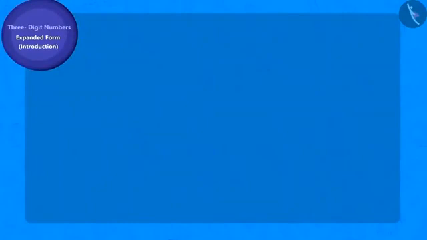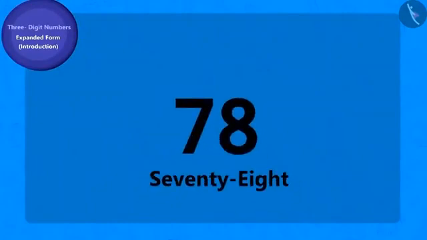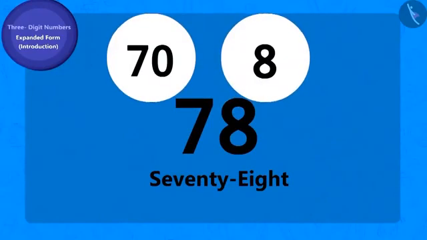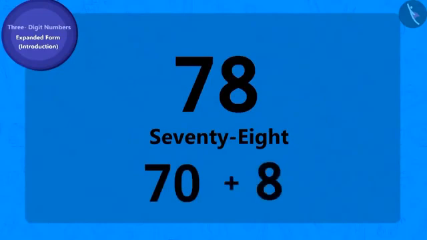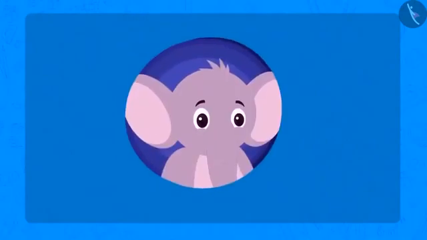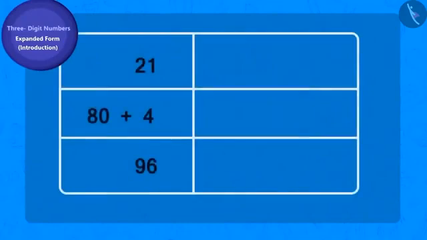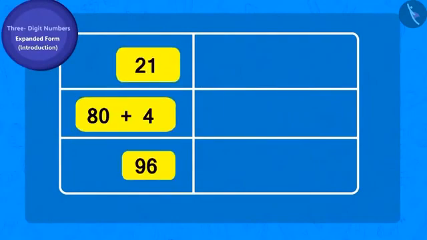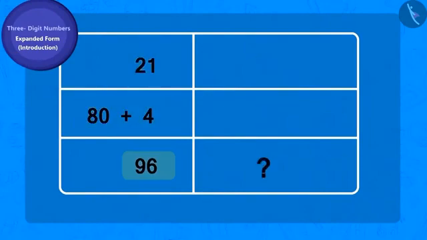Children, do you remember that we learned to write two-digit numbers in class 2? Come, let's see how to write the number 78. We can write 78 by expanding it into two parts like this. Add 70 and 8. Many other people tried to catch the rats after Golu Panda's great-grandfather's effort. The number of rats caught by them is written in this table. Can you fill in the blanks by using the method of writing by expanding two-digit numbers?